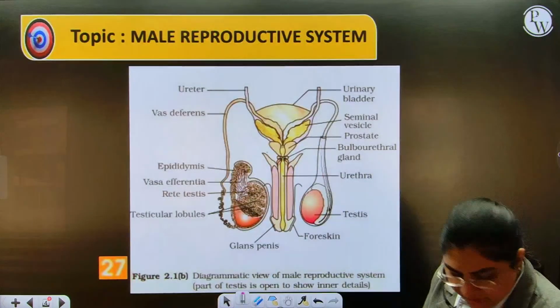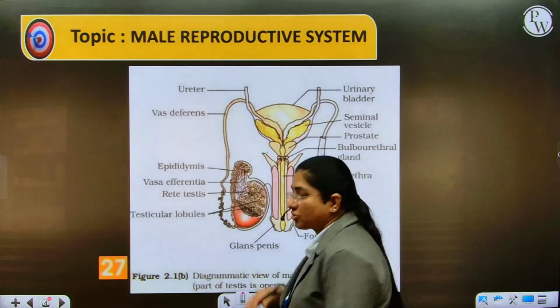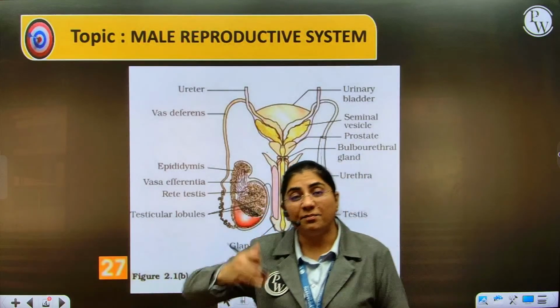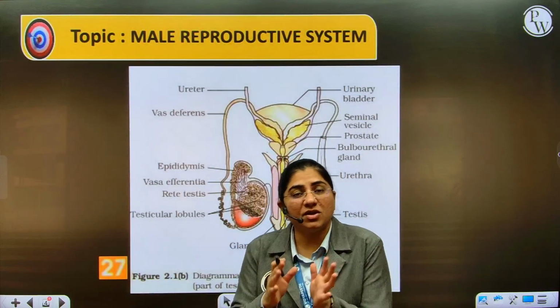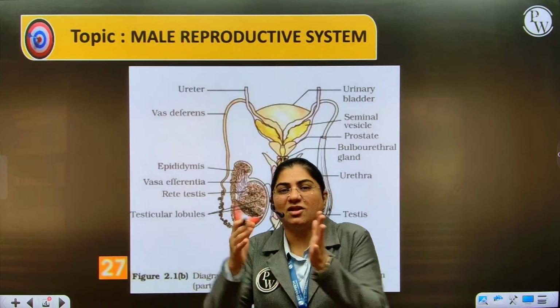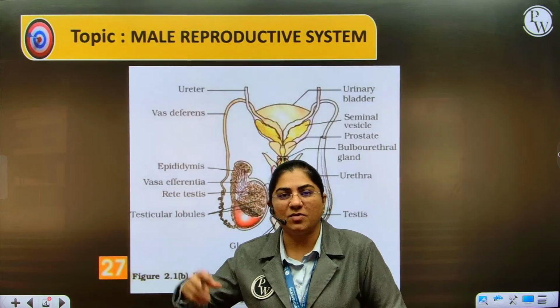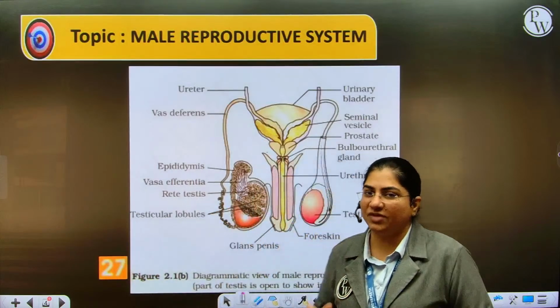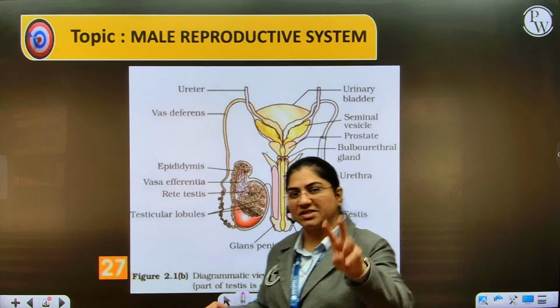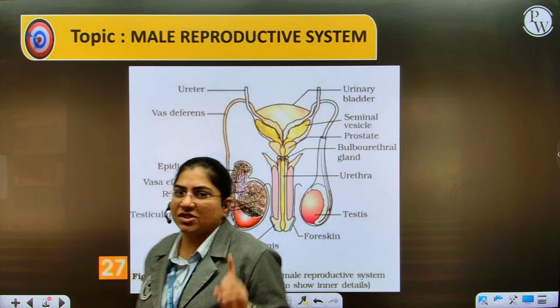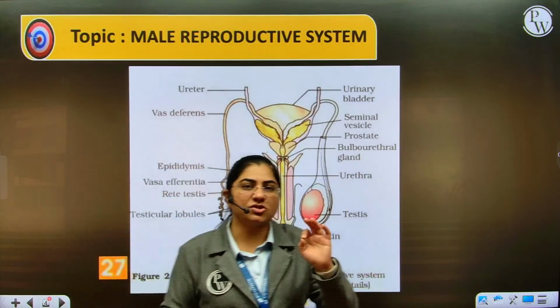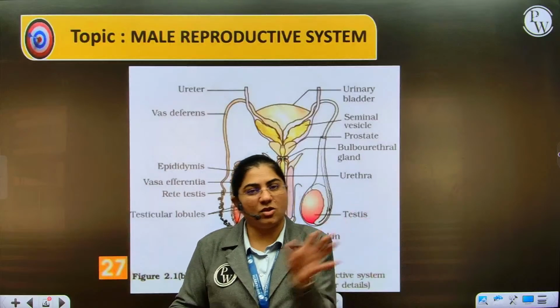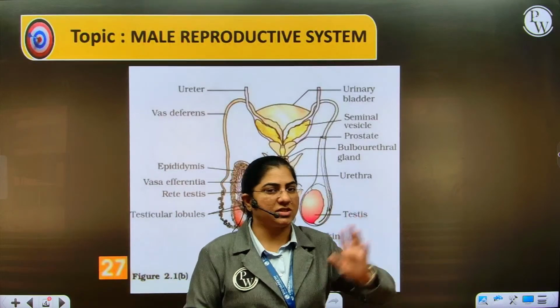Yes, very good. It is below the normal body temperature. So 2 to 2.5 degrees Celsius below the normal body temperature, because that is the temperature essential for spermatogenesis, one of the important functions of the testes. There are two functions that the testes perform. One is the production of the male gametes, which are called sperms, by the process called spermatogenesis, which we are going to discuss in detail.